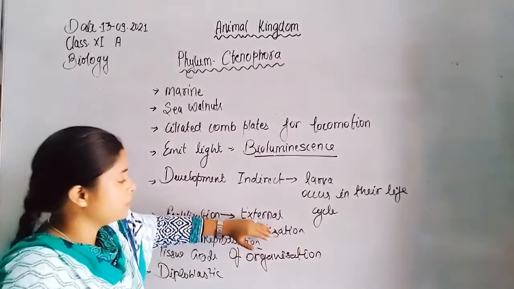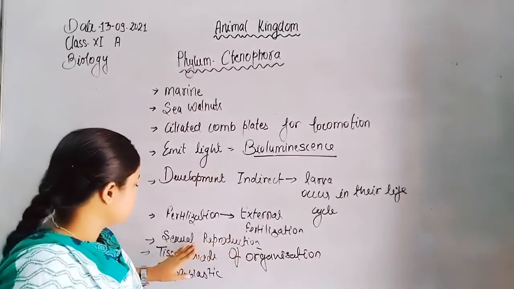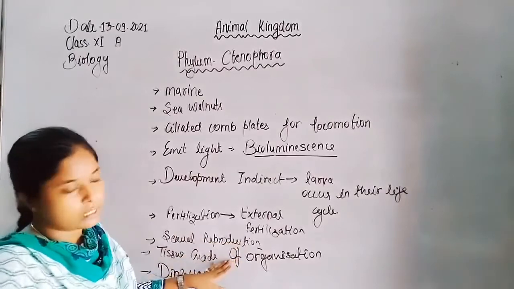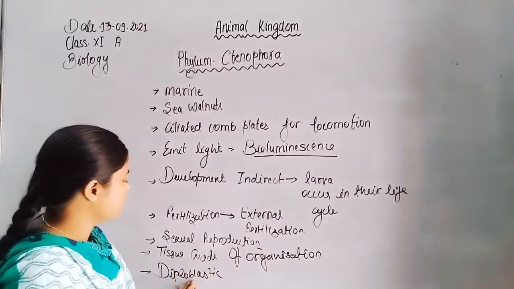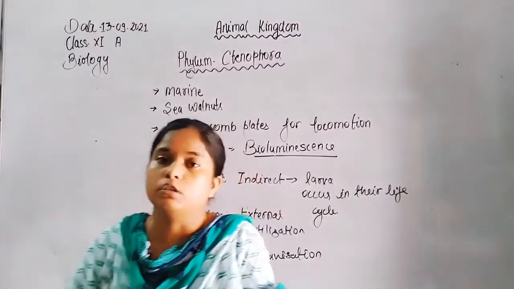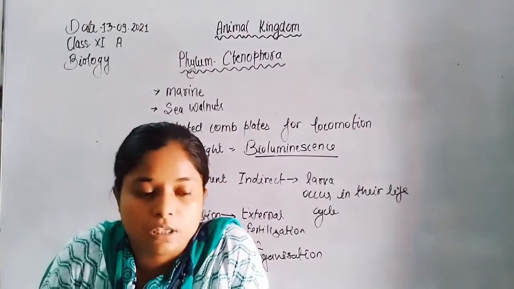Fertilization is external. Reproduction is always sexual. Tissue grade of organization is observed in such organisms, and they are diploblastic. Here is the overall summary of the characteristics of phylum Ctenophora and phylum Coelenterata.